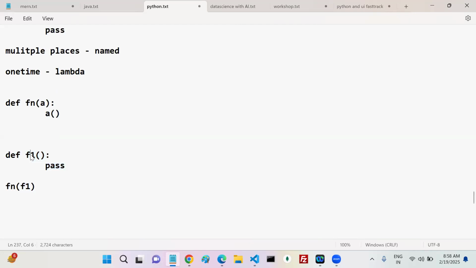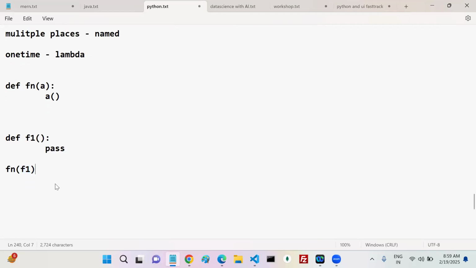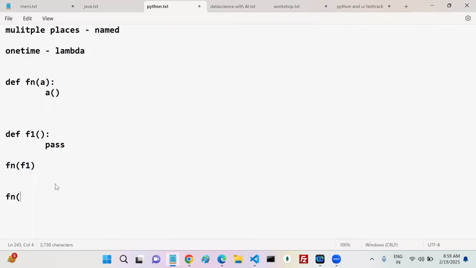So whenever you define f1, memory is allocated, and even after passing f1 as a parameter and completing execution, f1 is still available with memory allocated. Yes or no?